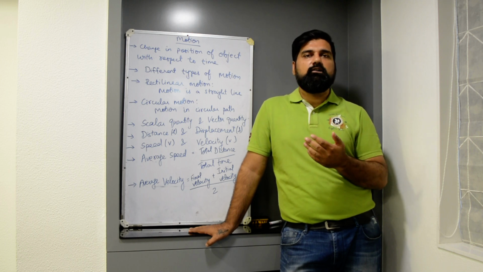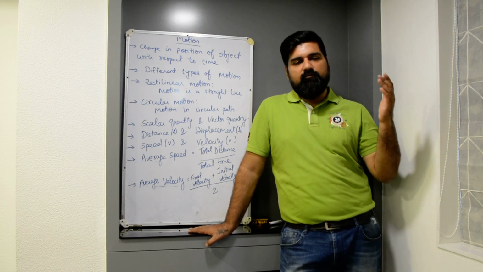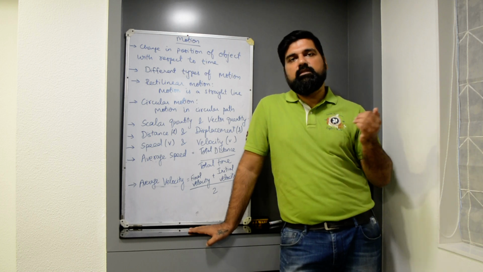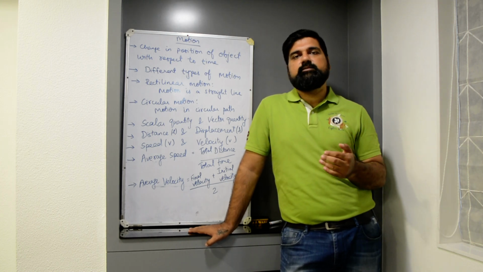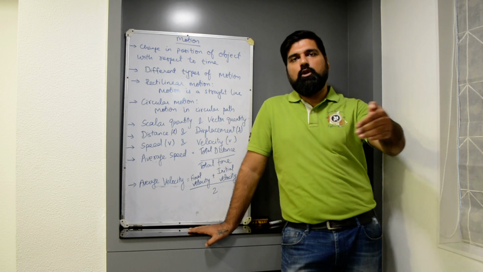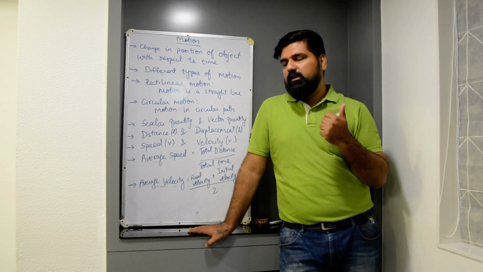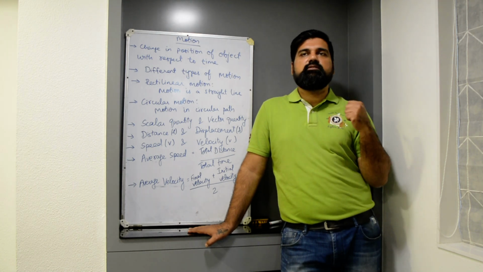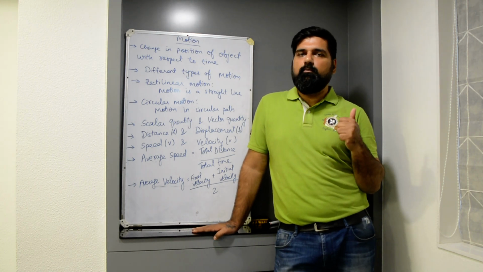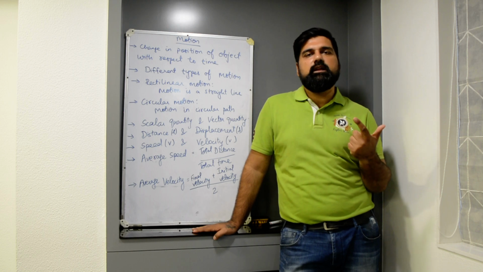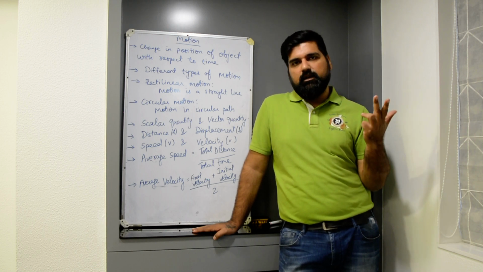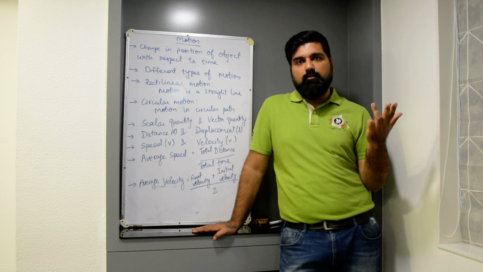Suppose you have 3 ways to go from point A to point B, and suppose you take the shortcut, then the distance traveled will be less. But if you take some longer route, then the distance traveled will be more. So yes, distance is the total length of the path covered by a moving object. It's a scalar quantity. Its SI unit is meter. It depends upon the path of a moving object.